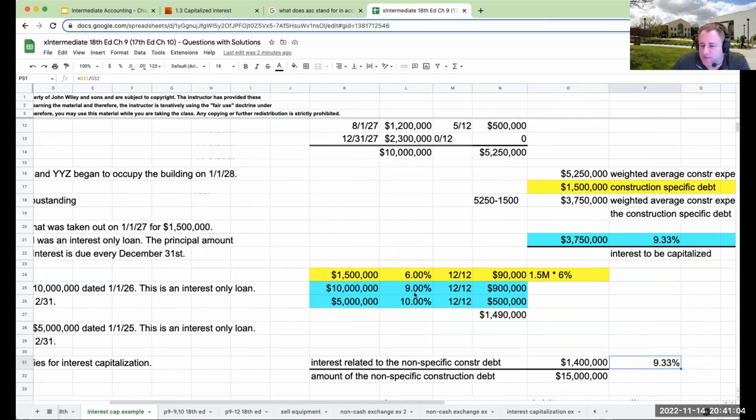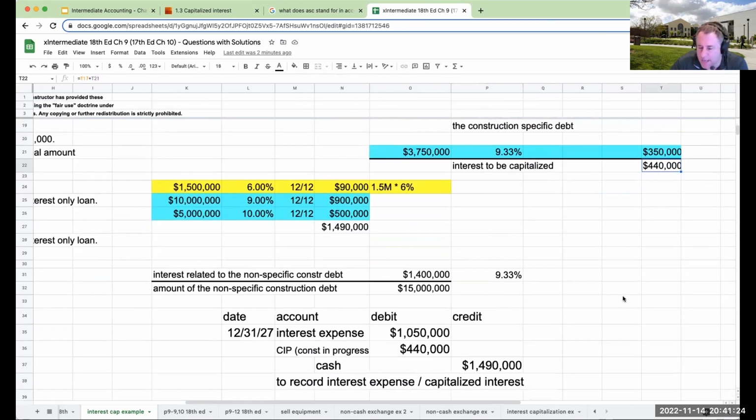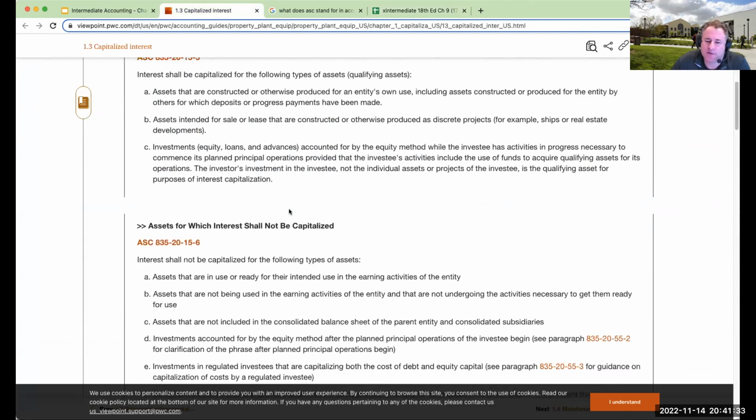This rate makes sense because the majority of the outstanding debt is at 9%, and this over here is at 10. So it's going to trend downwards towards that 9, but will be between 9 and 10. I then apply this amount to the 3,750,000. I get 350,000, plus the 90,000 tells me the amount of interest that I need to capitalize. I go ahead and do this entry right over here. Boom, I am done.